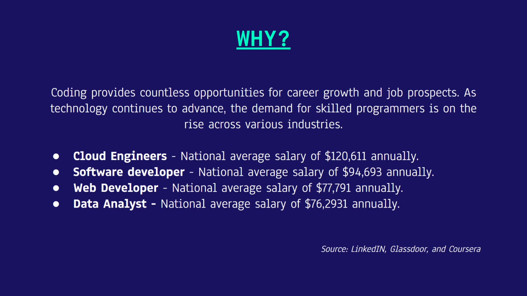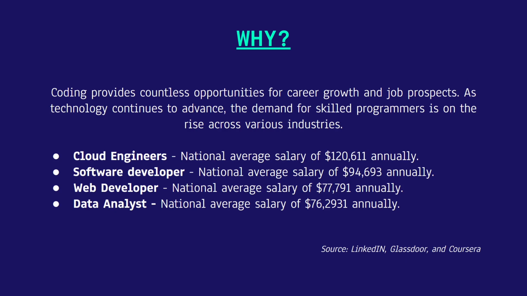Alright, why would you choose coding? Well, coding provides you with countless opportunities for career growth. We all know that it's a field that is advancing every day, whether it be AI or cybersecurity. And there's definitely a demand for skilled programmers. And here I have national average salaries for each field in coding itself.